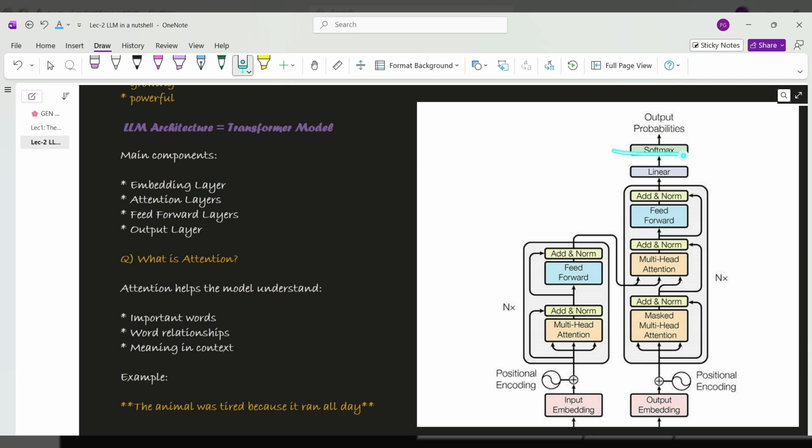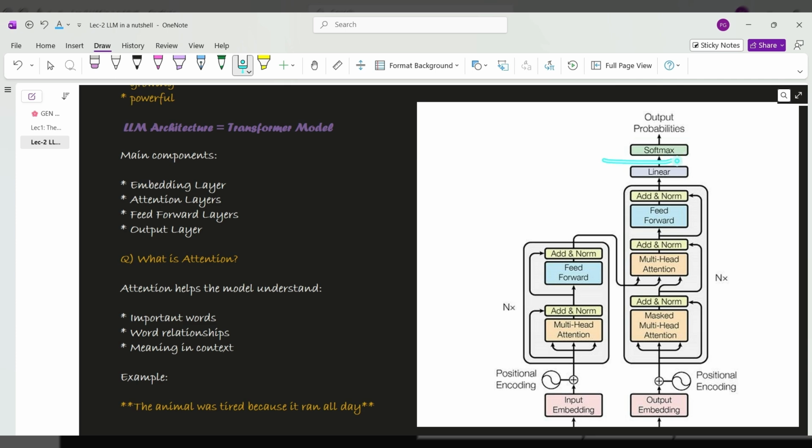Softmax is a value that scales the probability. What I told you in the beginning is that an LLM works on probability, right? So we need some value to control or scale the probability distribution of the next token. That is softmax.